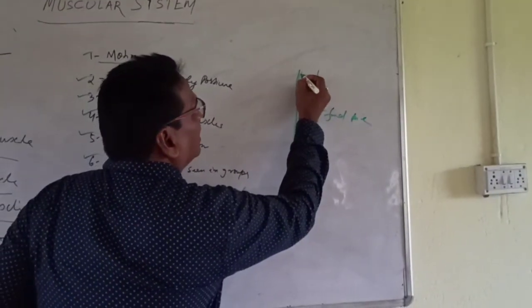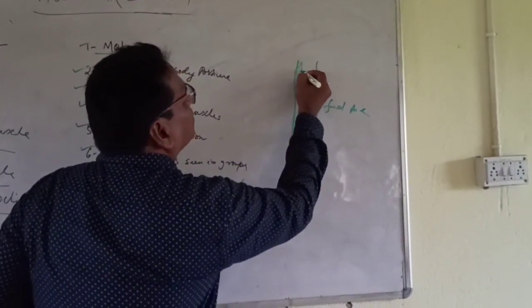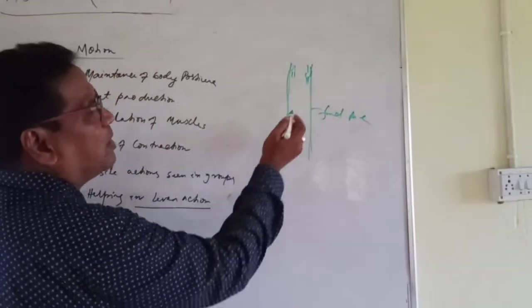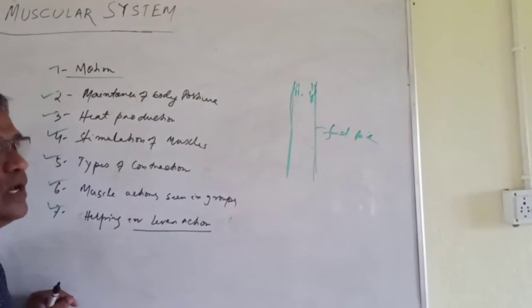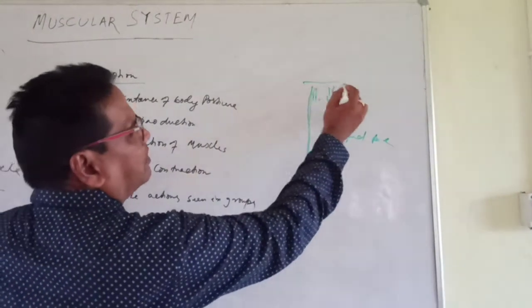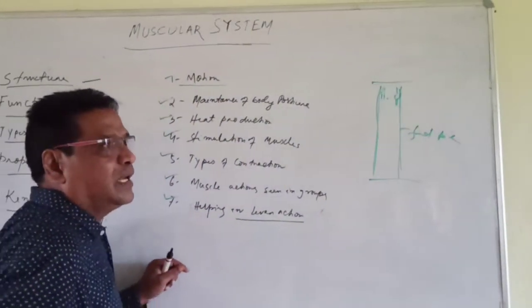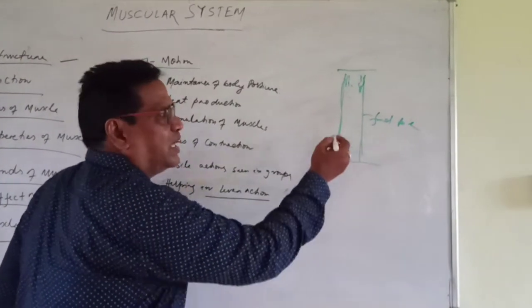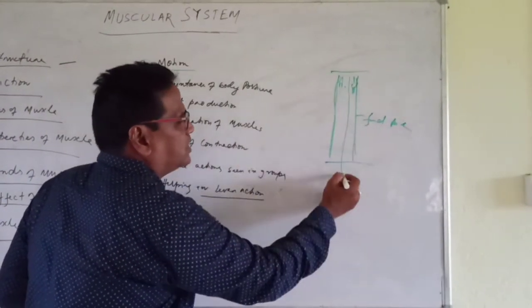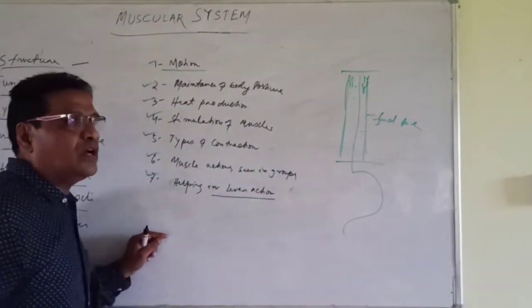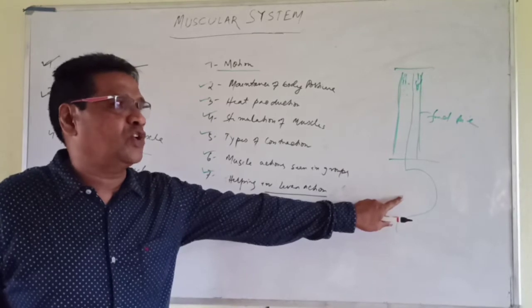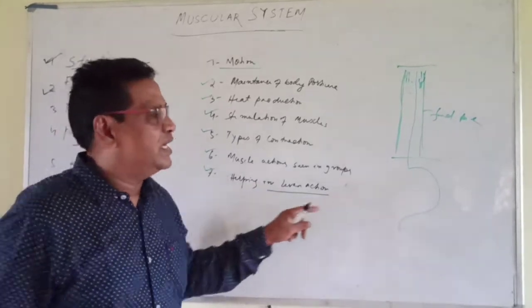In the inner wall of the food pipe, muscles are present. By the contraction and relaxation of these internal muscles, food is moving towards the stomach. In the stomach also muscles are there, by which churning of the food takes place.